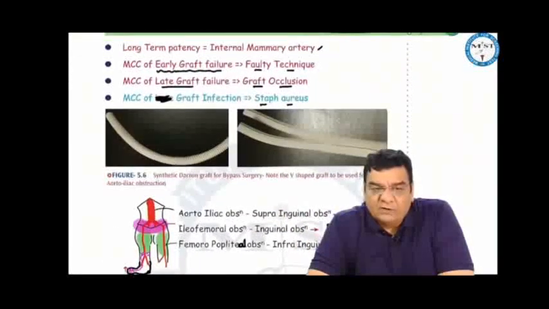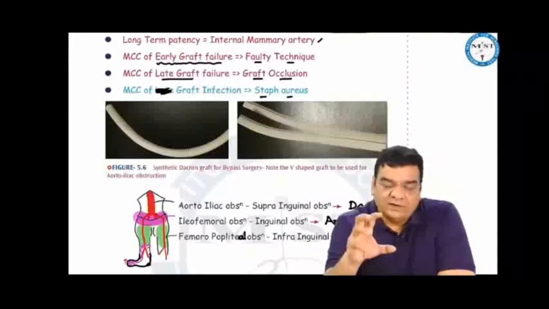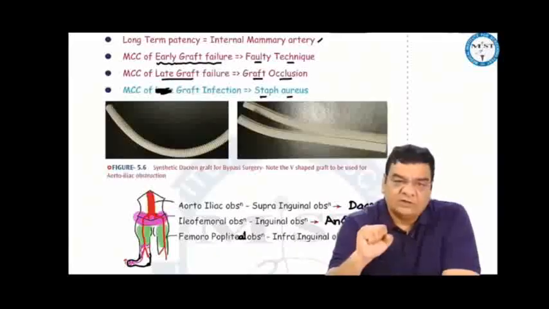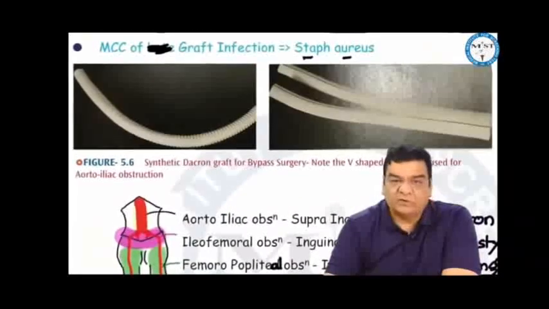Most common cause of early graft failure is faulty technique. And most common cause of late graft failure is graft occlusion. Most common cause of graft infection is Staph aureus. What you're seeing is the synthetic Dacron graft used for bypass surgeries.